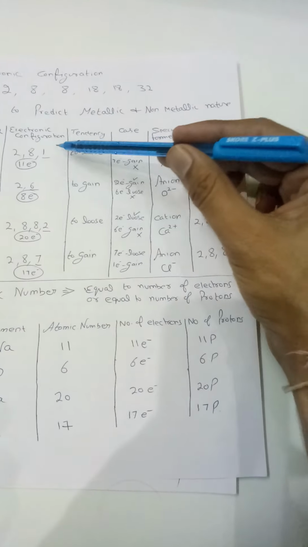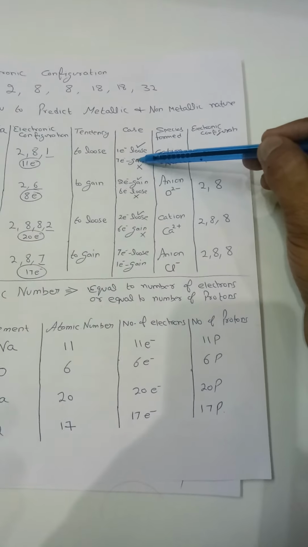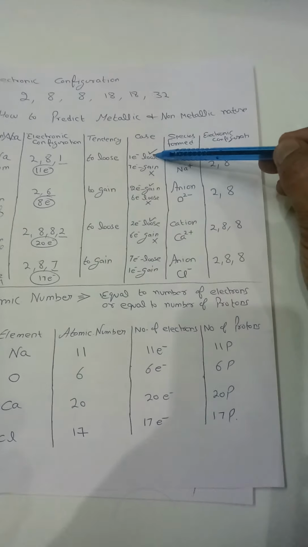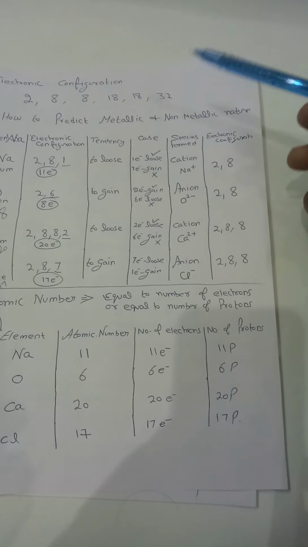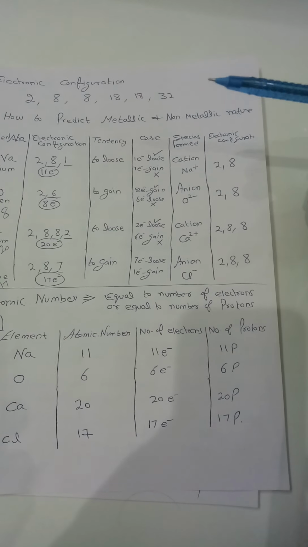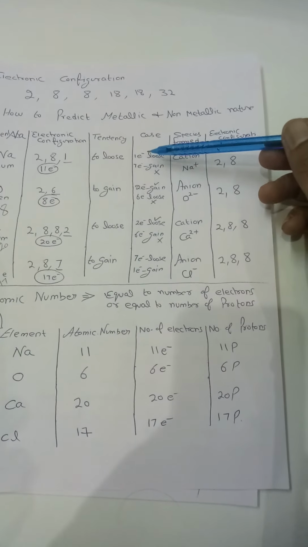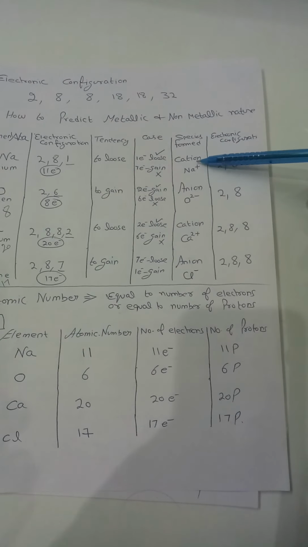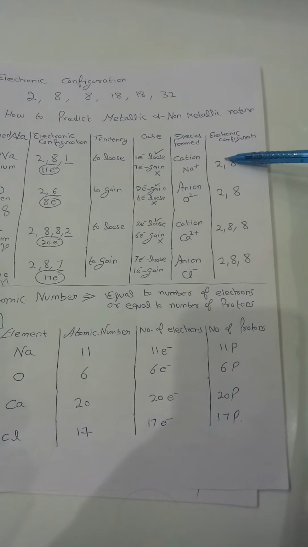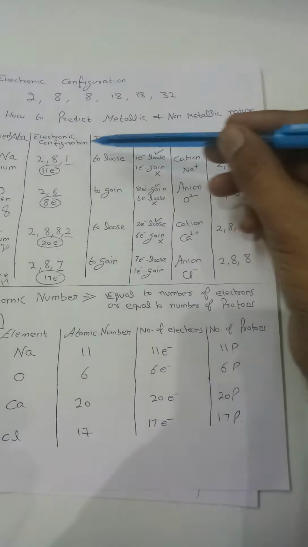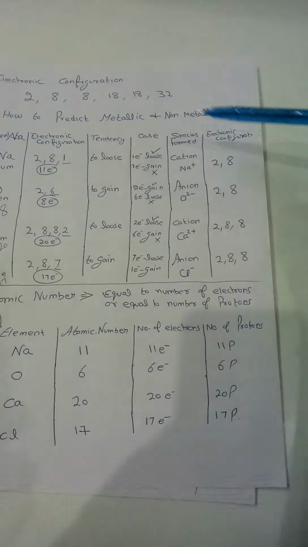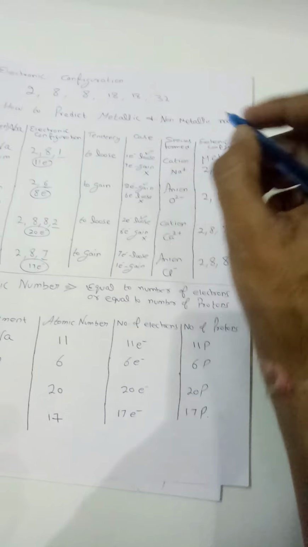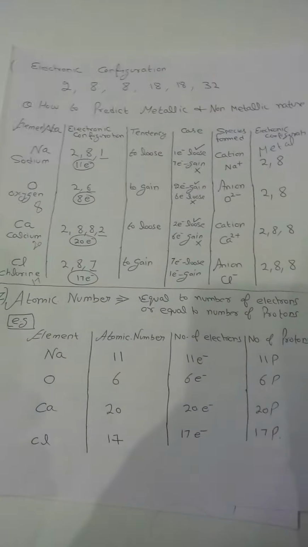So first, either 1 electron is lost or 7 electrons are gained. It is easy to lose 1 electron as compared to gaining 7 electrons. Gaining 7 electrons is not possible. So it has a tendency to lose, then it will form a cation carrying a positive charge, and the distribution after the removal of this electron becomes 2, 8. Is it clear? And it acts as a metal because it has a tendency to lose. Clear?